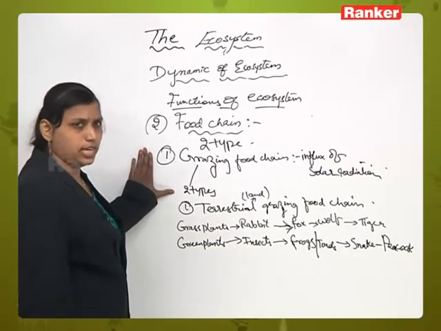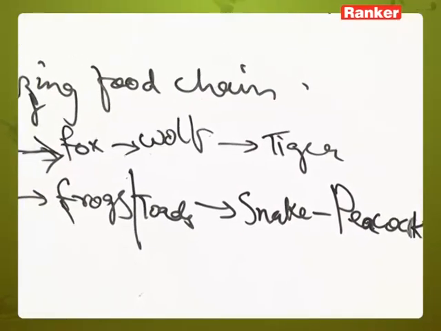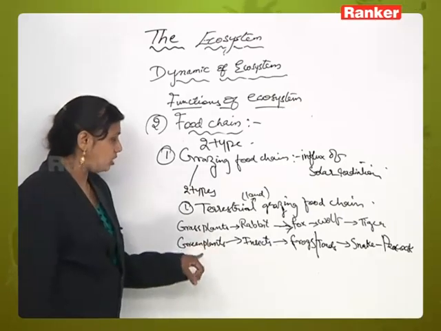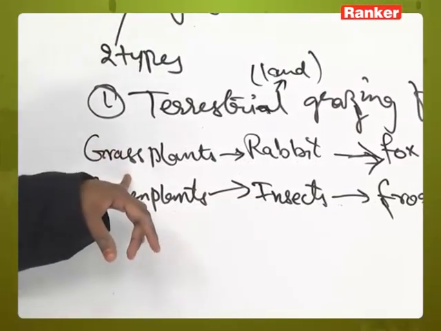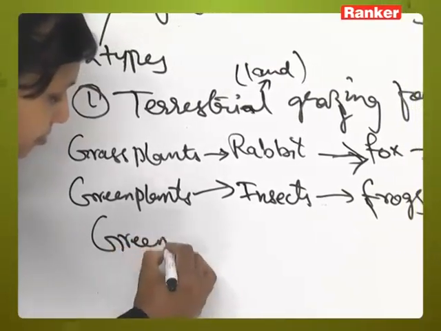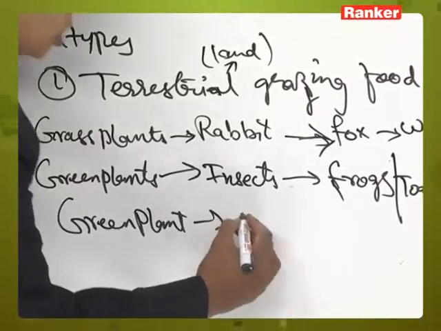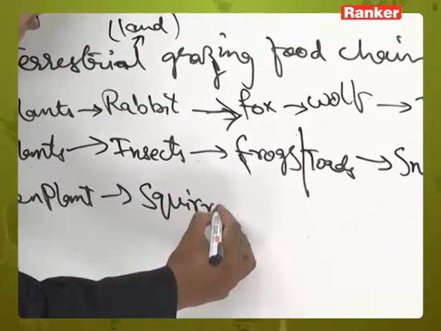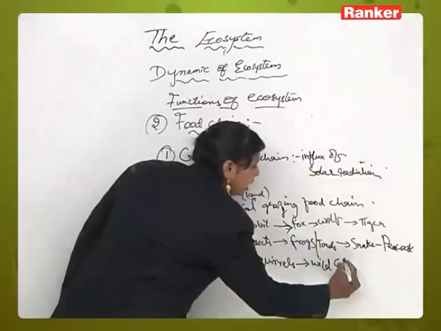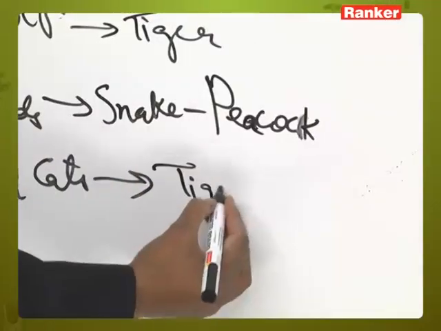Terrestrial grazing food chain is a chain if it is occurring on the land. It is occurring on land, it is called as terrestrial. Now with these examples you will understand, no need of definition here. Grass plants, or you can also call them green plants, and another one we can take is green plants are eaten by squirrels. Squirrels are eaten by wild cats, and wild cats are eaten by the larger animal, that is tiger.